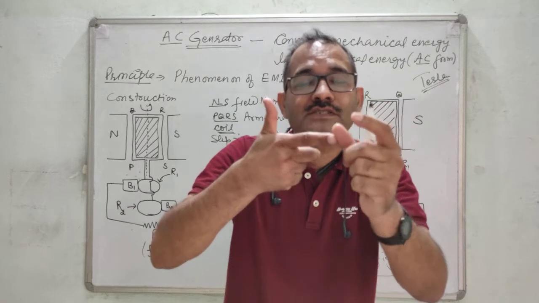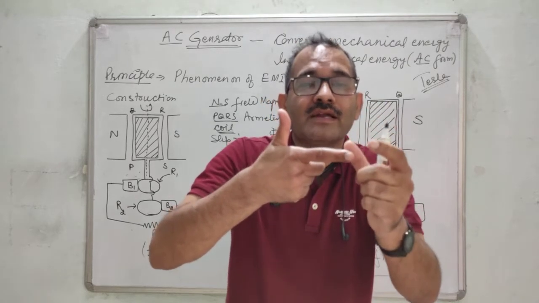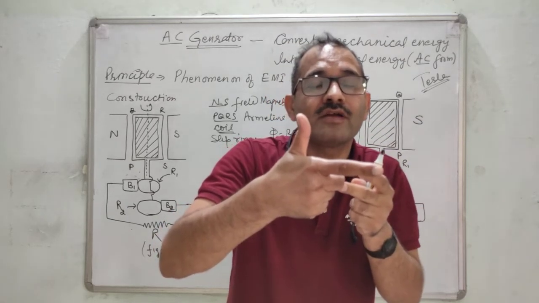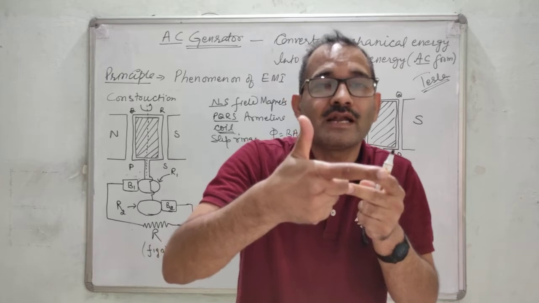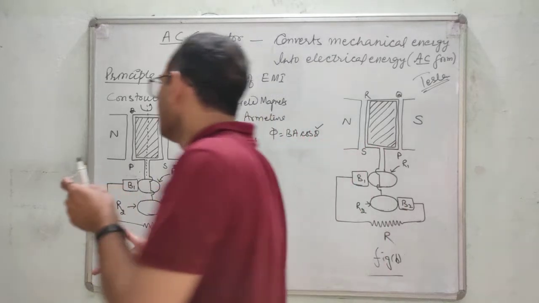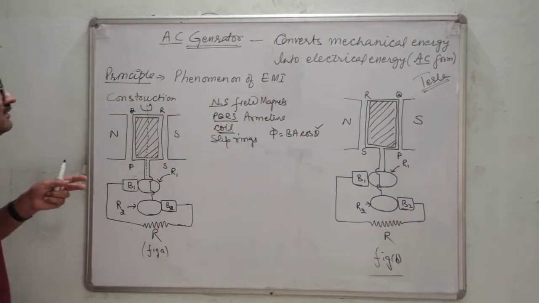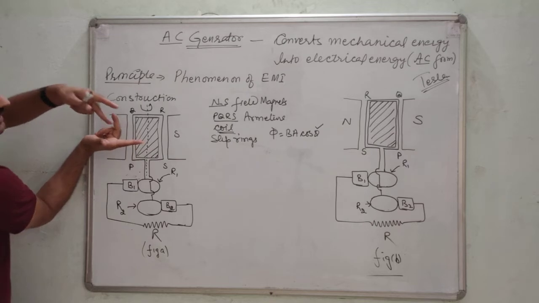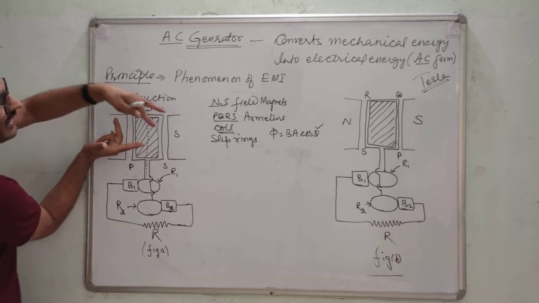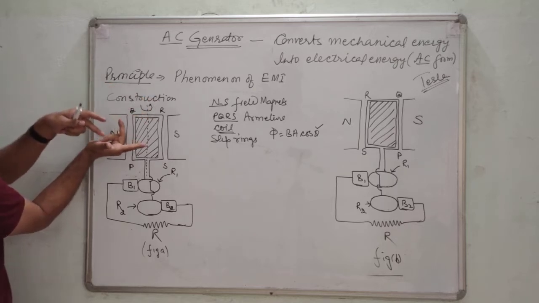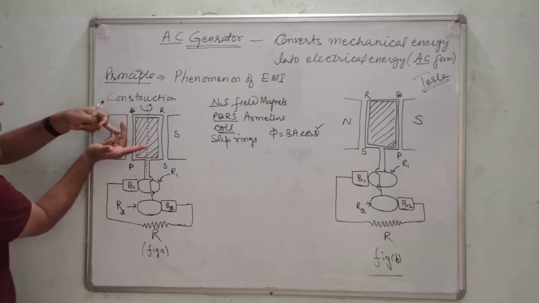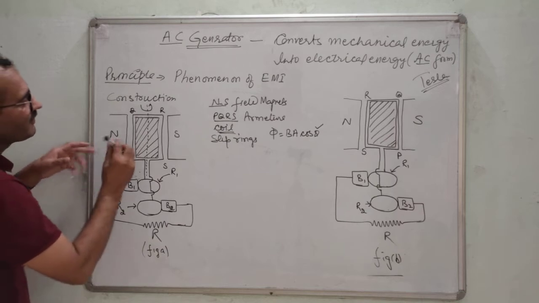Let us apply this rule here. The first finger gives the direction of the magnetic field from N to S. The thumb gives the direction of motion of the conductor. We are assuming that PQ is moving out. Therefore, the current will move up, that is, from P to Q.